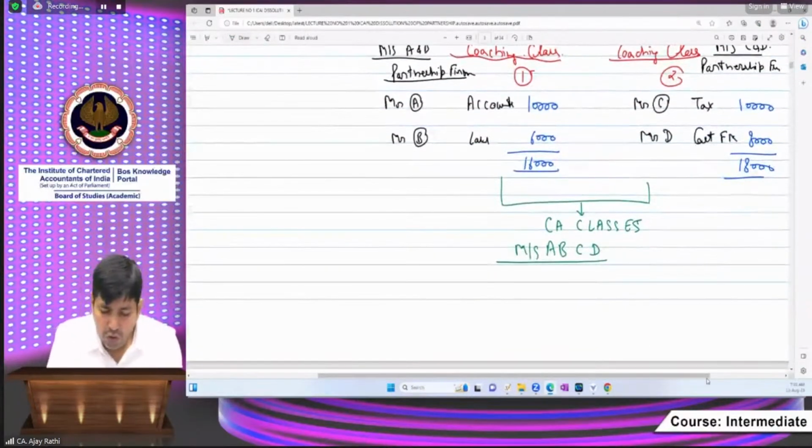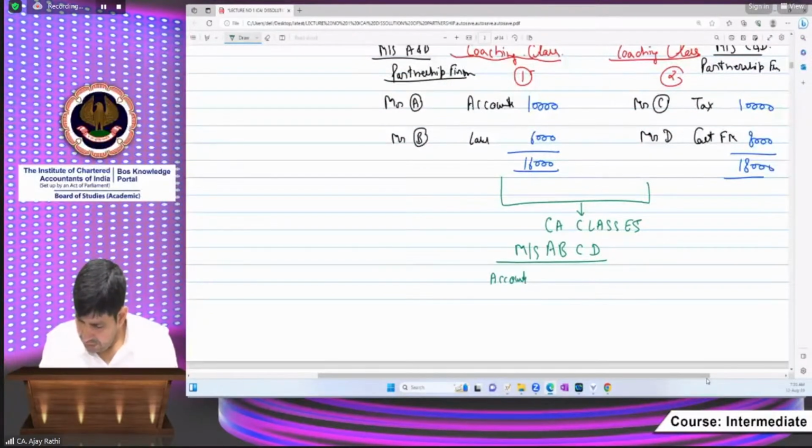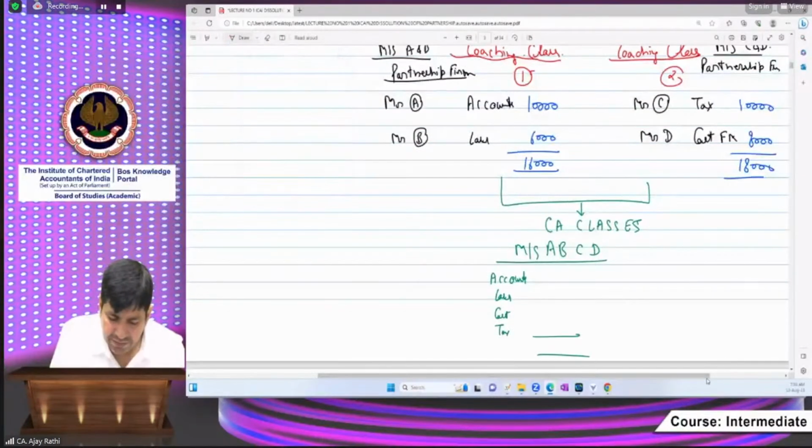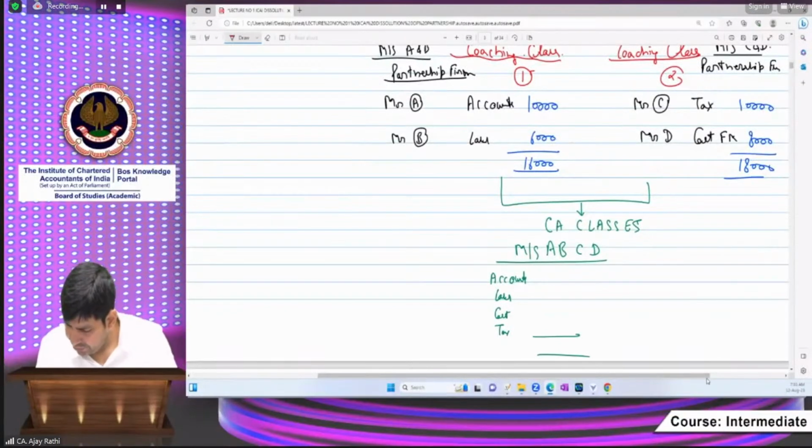Now all the subjects, accounts, law, cost, tax, all the subject fees have been increased. 15,000, 10,000, 15,000. Monopoly has been created.